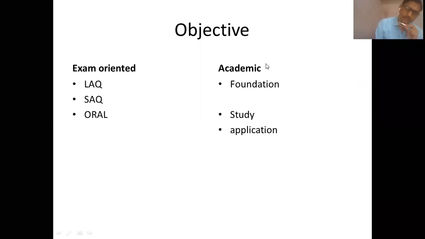It can be asked as a long question: explain science and philosophy of homeopathic materia medica for 10 marks. Or it could be write a short note on science of materia medica, write a short note on philosophy of homeopathic materia medica, and lastly, obviously, the oral part, where you will be asked two questions related to this science and philosophy.